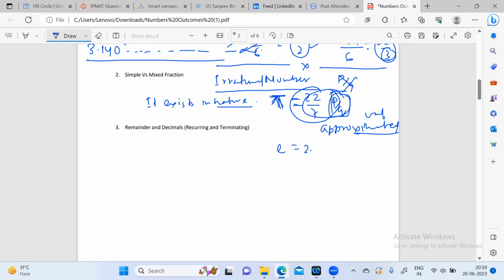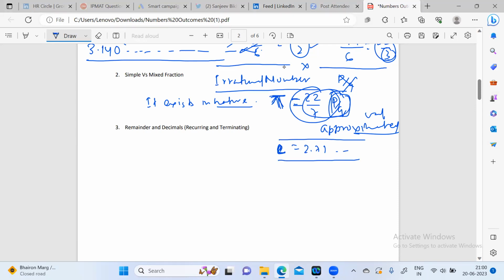The other favorite irrational number which we get is e, the exponential, which is 2.71 something. It is also a natural number.